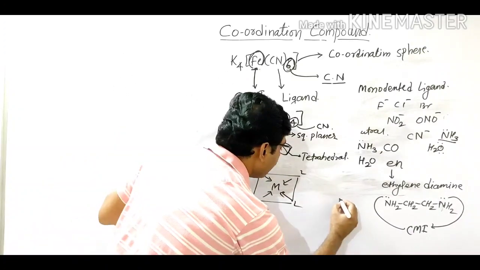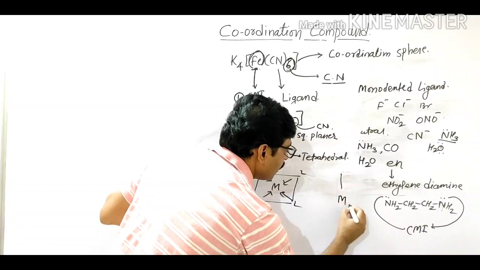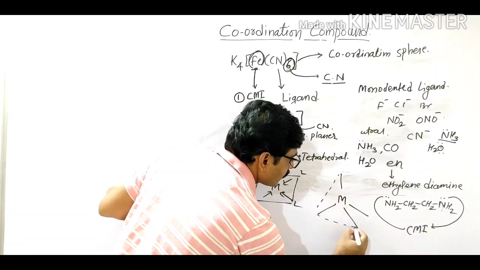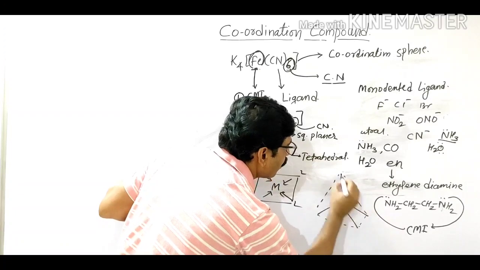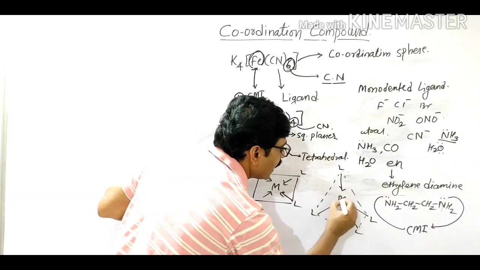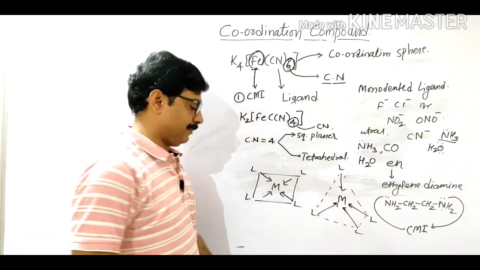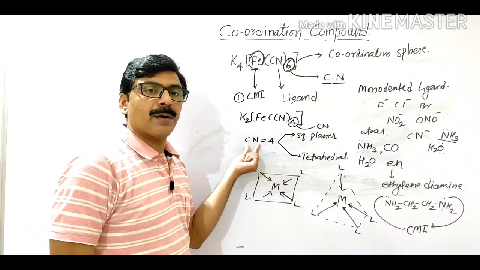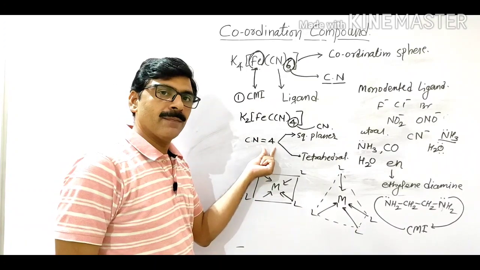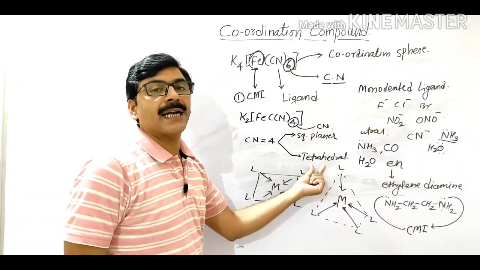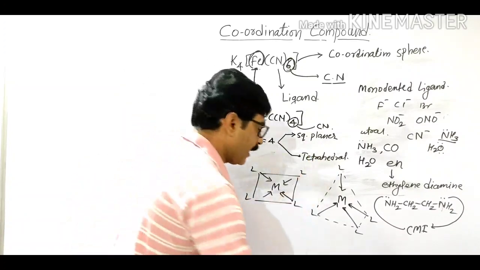Then tetrahedral: metal atom at the center, and 4 ligands are attached to the metal atom with coordinate bonds. Means when the coordination number of a compound is 4, it becomes a square planar complex or a tetrahedral complex.